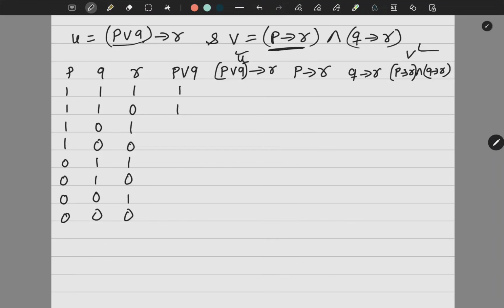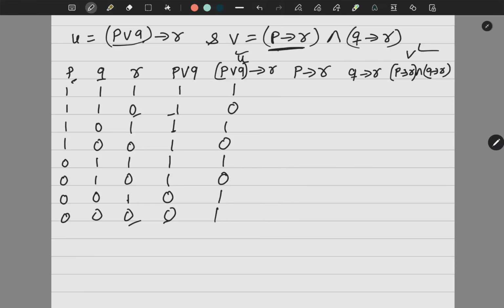1, 1. See, I am checking these two, P and Q columns. 1, 1, 1, 1, 0, 0. Okay. Now this implies R. So I studied, I passed. I studied, I flunked. I studied, I flunked. I'm not happy. I studied, I passed. I studied, I flunked. Not happy. I studied, I passed. I'm happy. I studied, I flunked. I'm not happy. Never studied, I passed. Happy. Never studied, never passed. Happy.